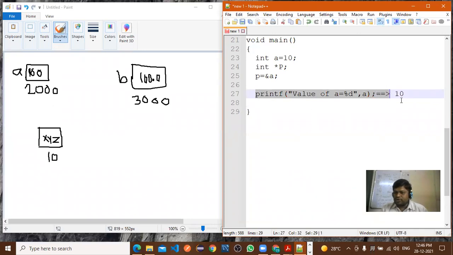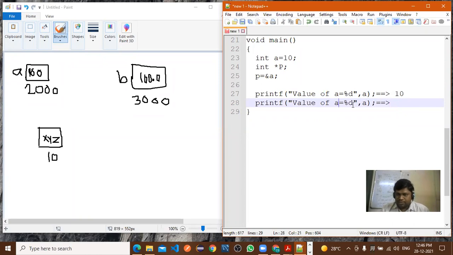Now I'll write one more statement here. This arrow I have written for showing the output, so it is not a part of our syntax. Now print the value of a with %d, and here I have written star p. Now what is the output? 10. Same output you got. Now what you have stored here in p? Address, right? Because of this star p we got the value 10, the value present at that address is displayed here.